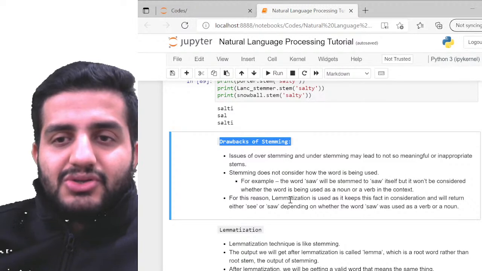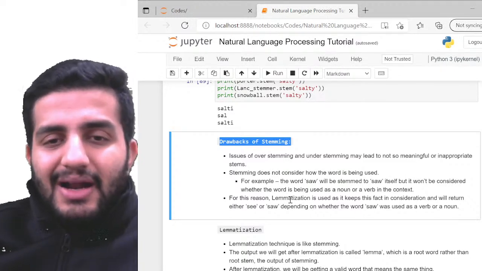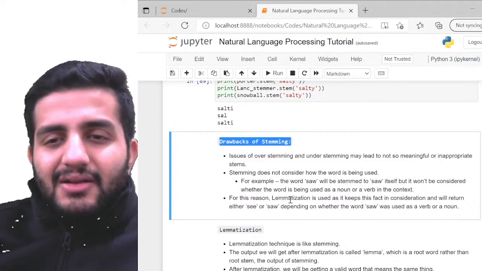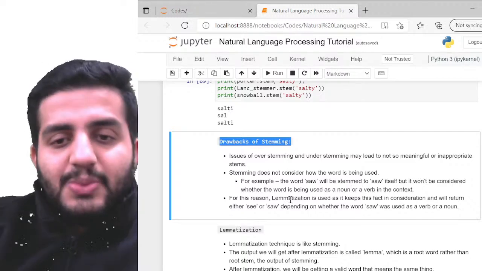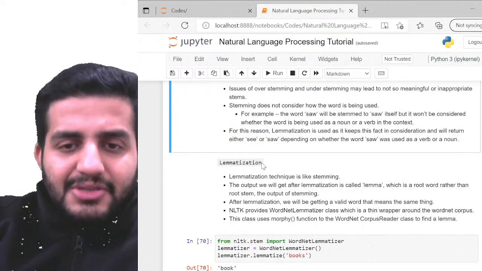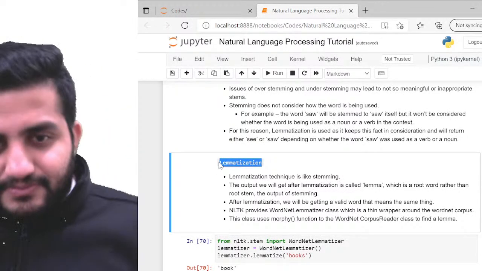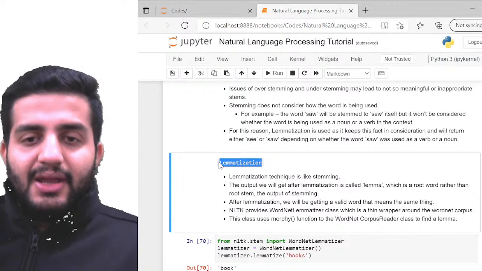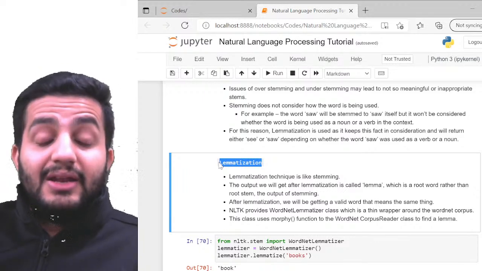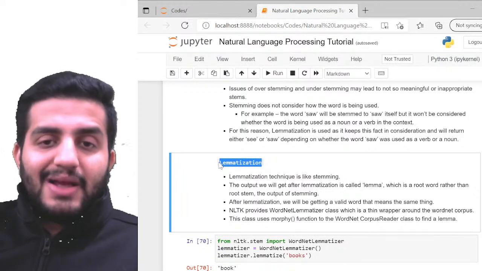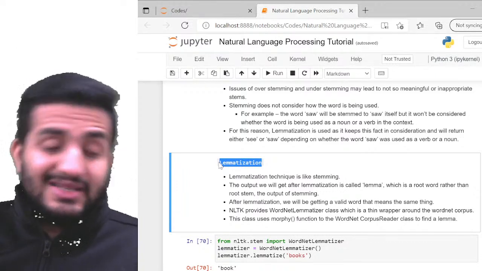Sometimes these rules are strong, sometimes gentle, but ultimately the issue with stemming is the words might not even make sense some of the time, right? So that's where lemmatization comes. It's a more advanced technique. Lemmatization is actually finding the dictionary root word for the individual tokens which you're passing to it. This is where it is important.